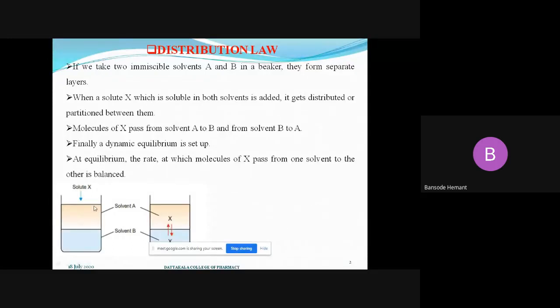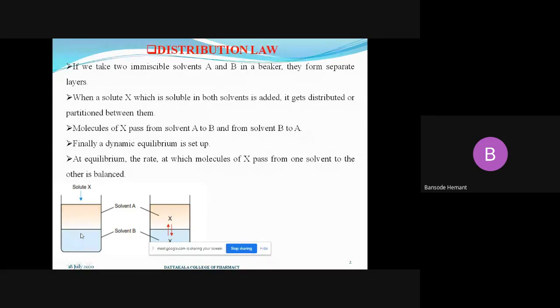In a beaker, we have taken the solute and two solvents, solvent A and solvent B. Initially, if you mix these two immiscible solvents A and B in a beaker, we get two layers because these are immiscible. These two solvents A and B are non-miscible to each other.